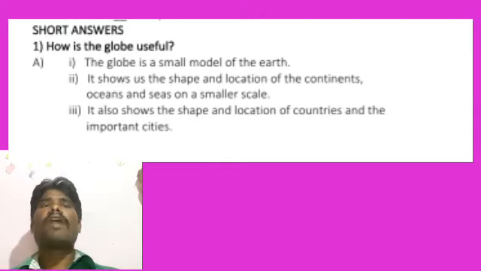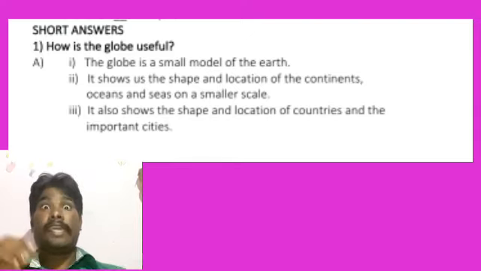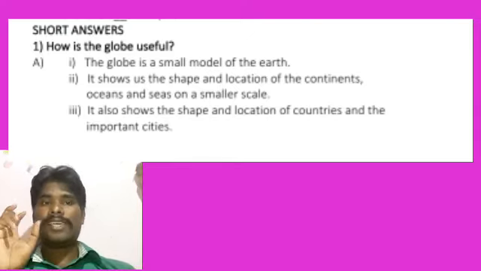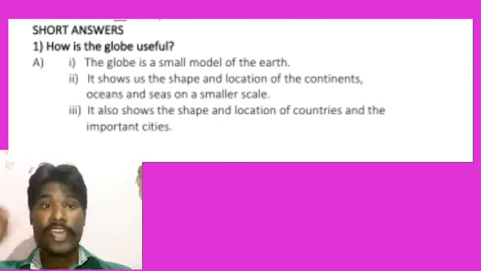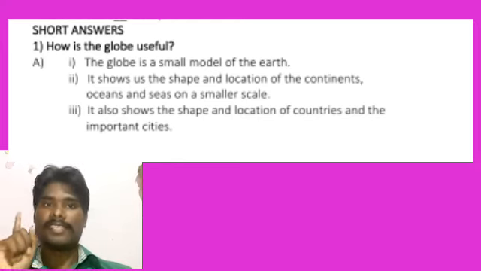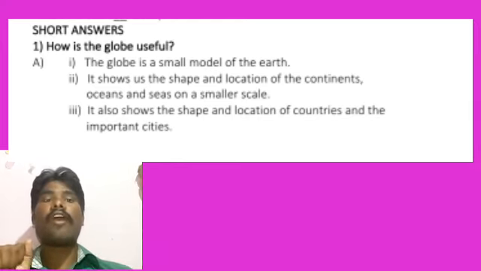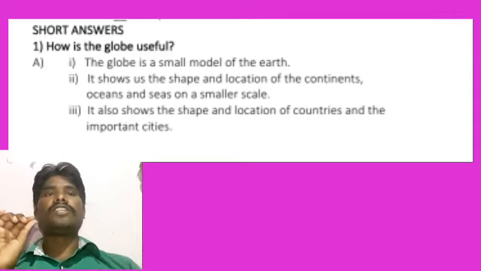On the globe, what you may watch especially, yes, exactly, continents. How many continents do we have on our earth? Exactly 7 continents we have. And how many oceans do we have? 5 oceans we have, students. Listen carefully and concentrate.